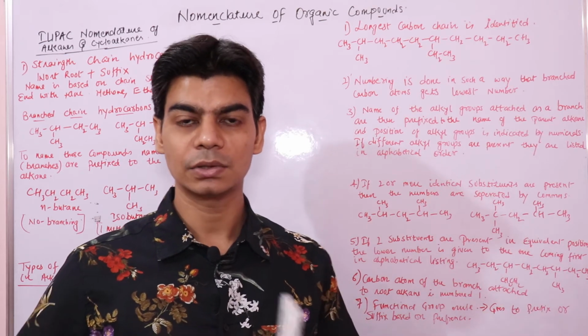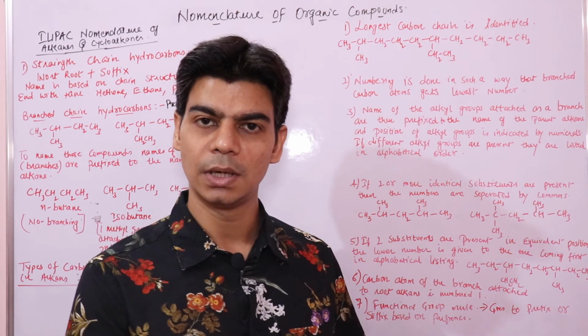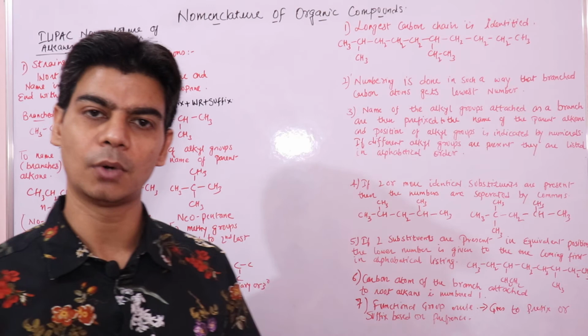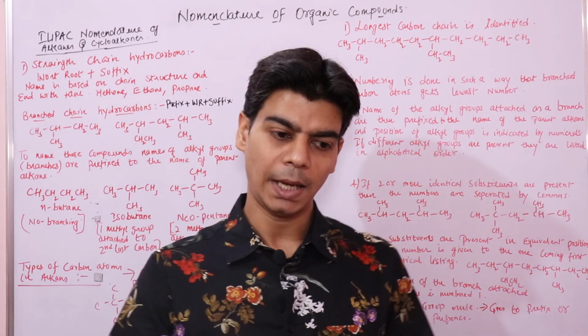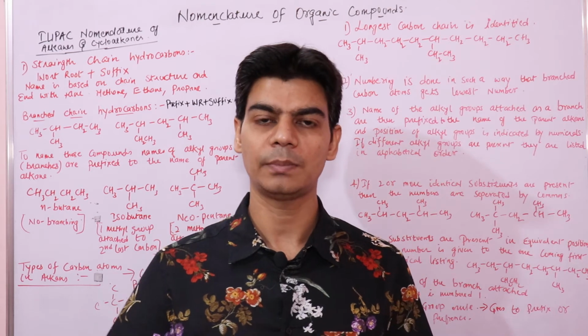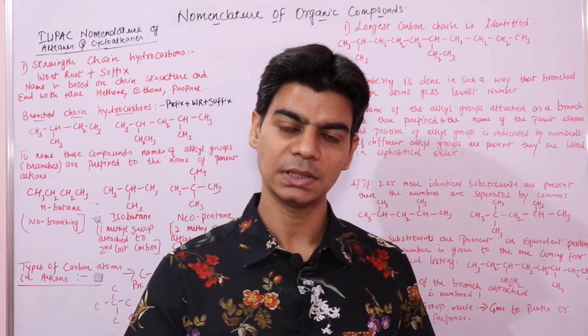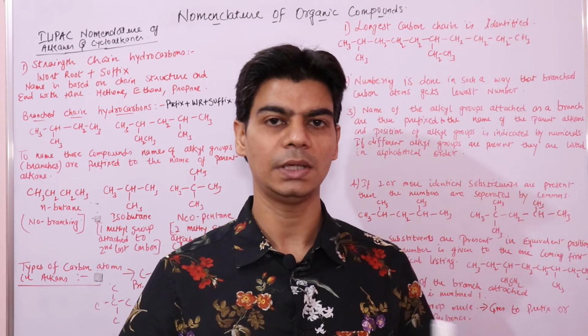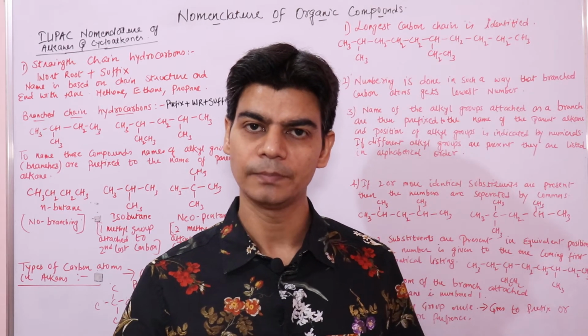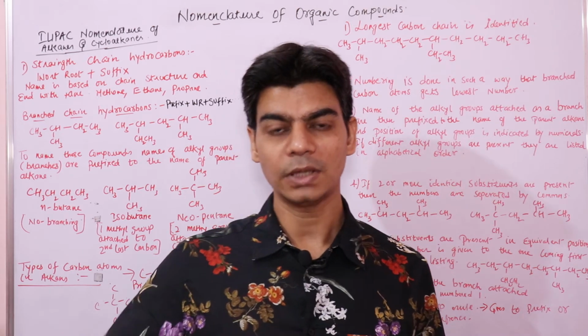Your suffix includes the nature of carbon-carbon bonds, whether it's a double bond or a triple bond, and it also tells you the functional group present in the long chain. So there is a primary suffix that tells you the nature of carbon bonds, and a secondary suffix that tells you the functional group.